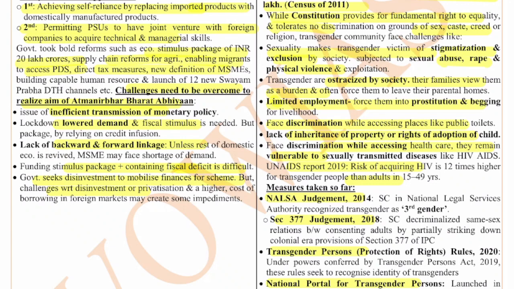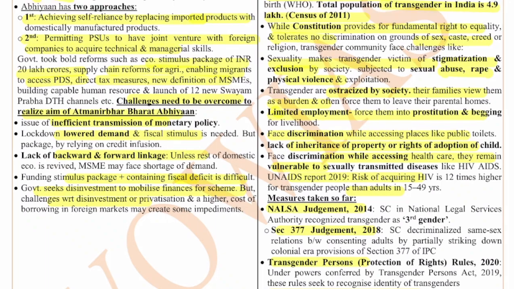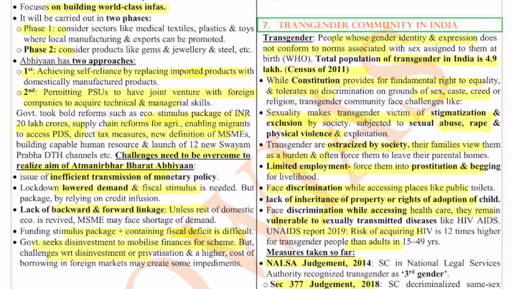Overcoming all these things only will ensure that we achieve the dream of Atmanirbhar Bharat, because that is something which is very, very important for the future of India. This will only truly help us in achieving the goal of Sarvashreshth Bharat. Right. Now let's look at the next question, the seventh question, which is on the transgender community.